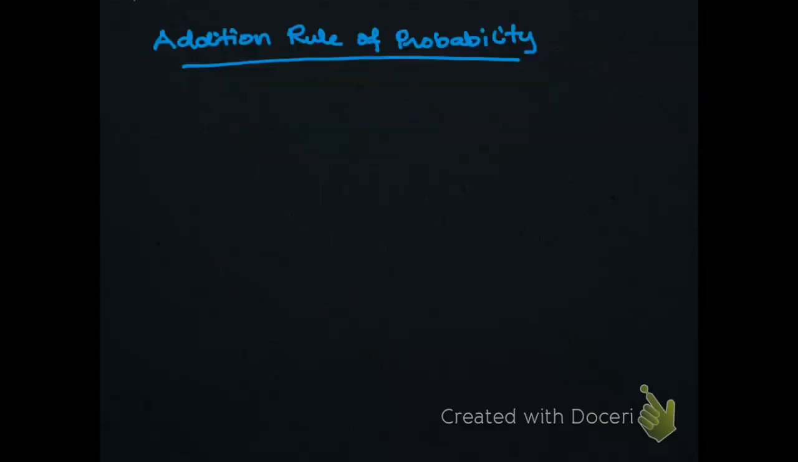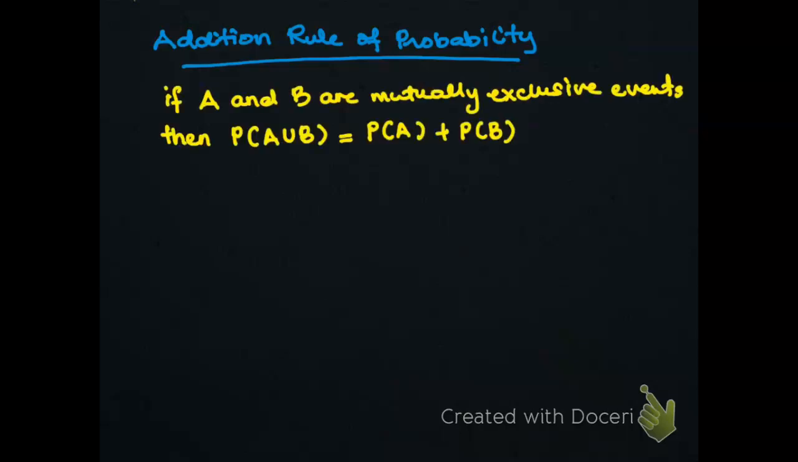From the mutually exclusive event, we can have the addition rule of probability. So what is this addition rule of probability? Let's say if A and B are mutually exclusive events, then the probability of A union B is equal to probability of A plus probability of B. This addition rule can be applied on mutually exclusive event as well as non-mutually exclusive event.